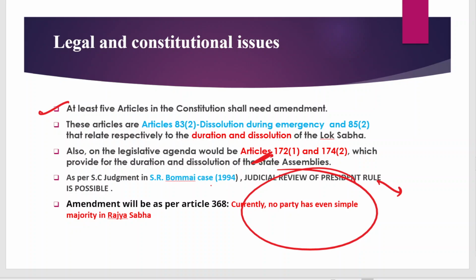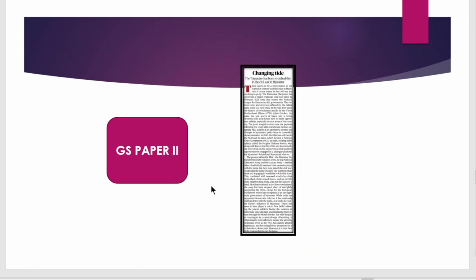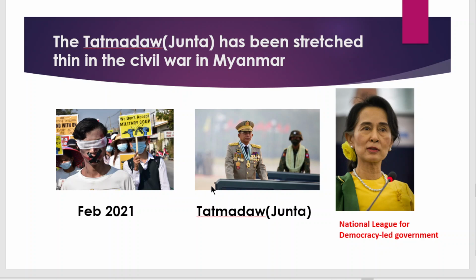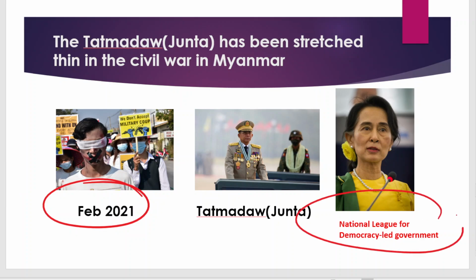So we have discussed the second article. Now we are shifting to the third article. You know that in Feb 2021 in Myanmar there was a change in government regime. Before Feb 2021, that is before the military junta occupied Myanmar, there was a government led by Aung San Suu Kyi, and the party she led was the National League for Democracy.